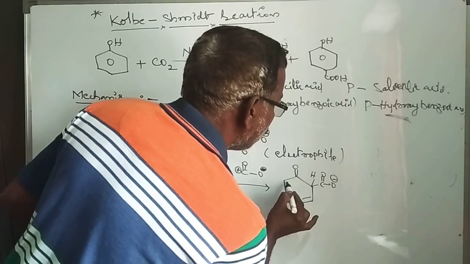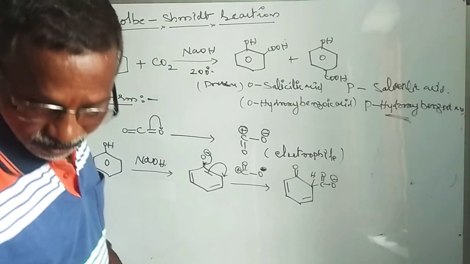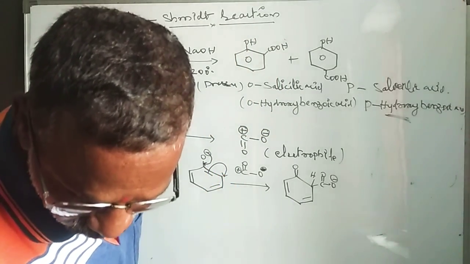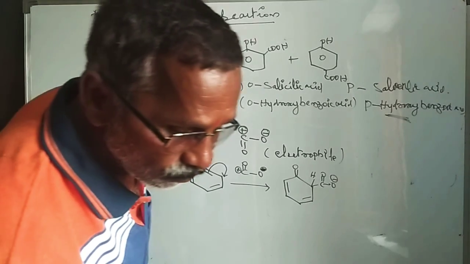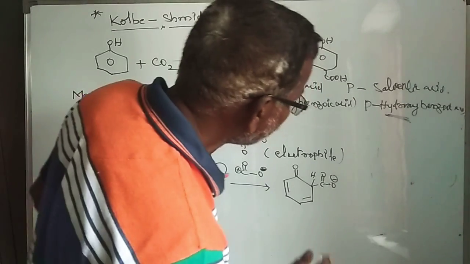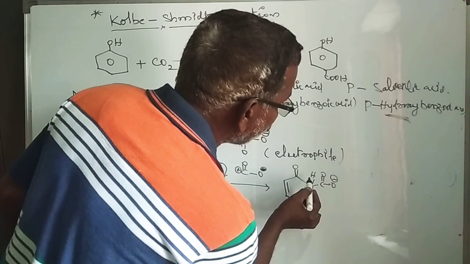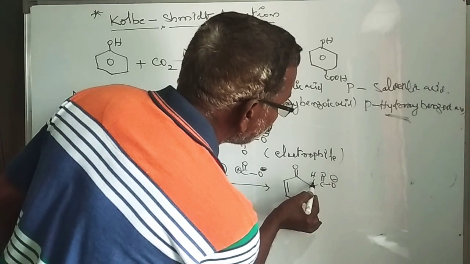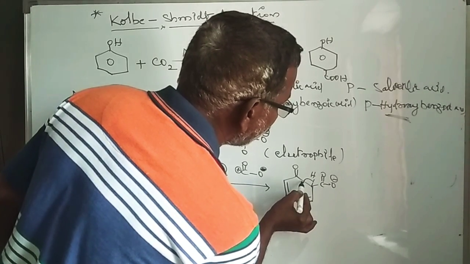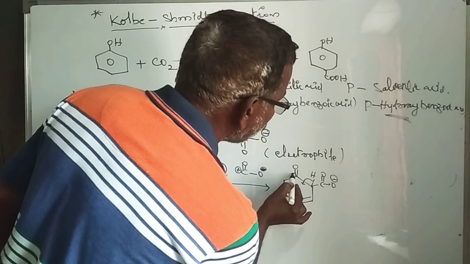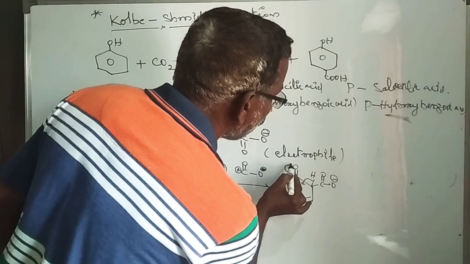Further, the electron pair between carbon and hydrogen shifts to the benzene ring, and these electrons go to oxygen.